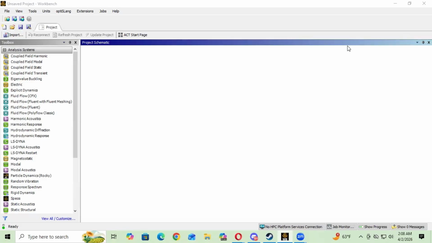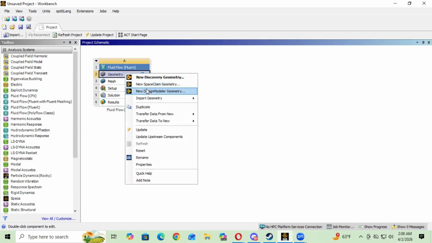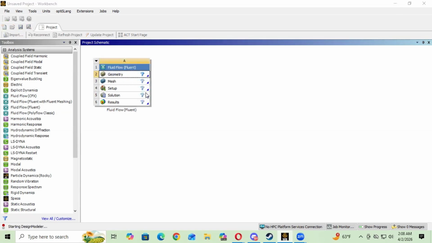All right, so today we're going to be going over project 3, which is combined Couette Poiseuille flow. So right now we're starting off in Workbench. We're gonna go on here to Fluid Flow Fluent, and we want to drag that here. Okay, so now that we're here, we just want to right-click Geometry, and we want to go to New Design Modeler, Geometry, and we're gonna wait till that boots up.